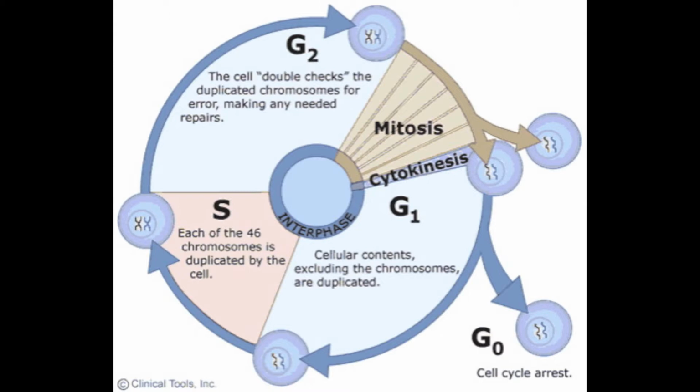M phase is mitosis. The cell will go through interphase, prophase, metaphase, anaphase, telophase, and then cytokinesis. Mitosis is the shortest part of the cell cycle.